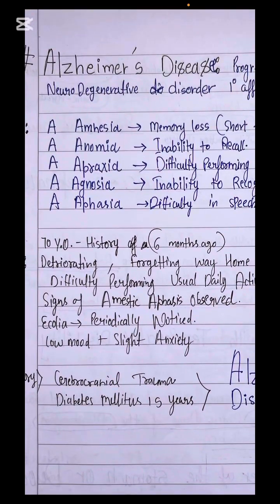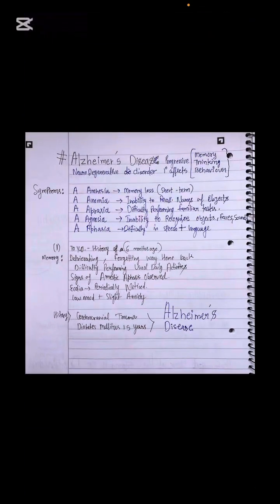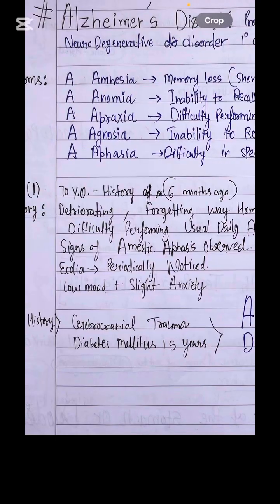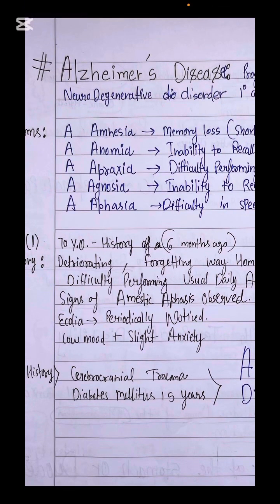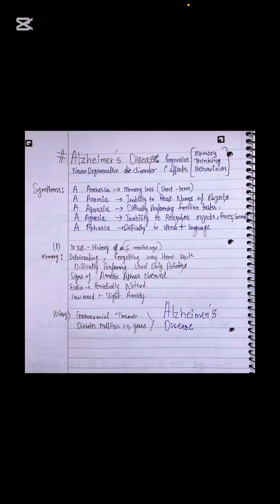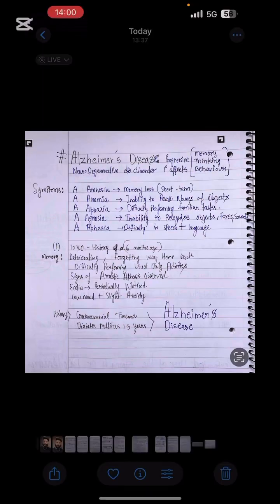So periodically noticed low mood and slight anxiety. History, cerebrocranial trauma, diabetes mellitus for 15 years. So the patient had some cerebrocranial trauma as well, due to which all of these memory losses and the 5A are appearing of the Alzheimer's disease. So I hope you understand the Alzheimer's disease.